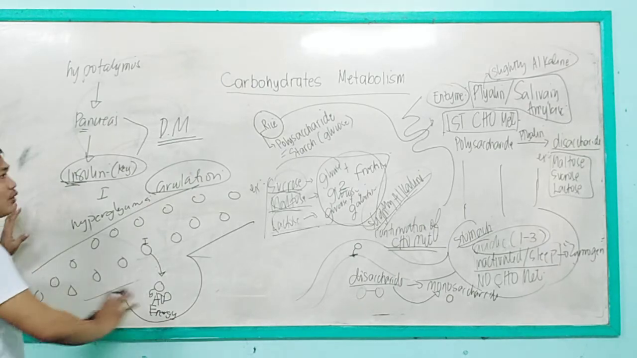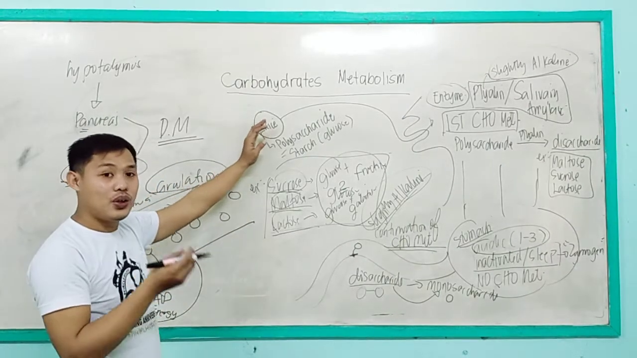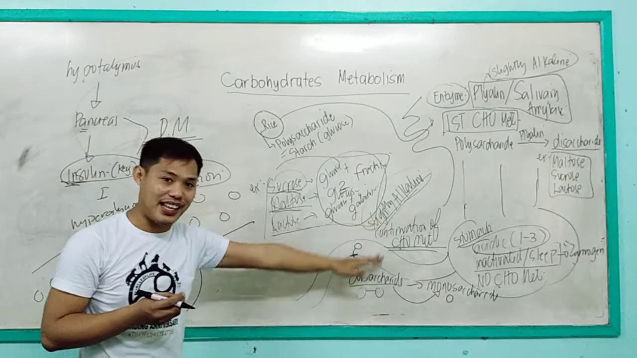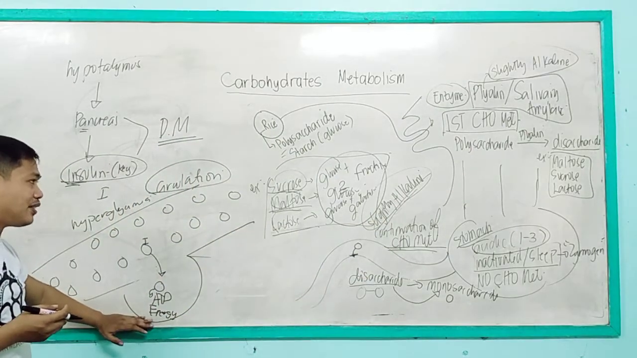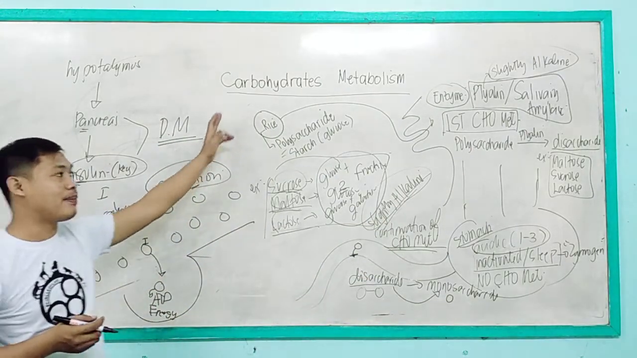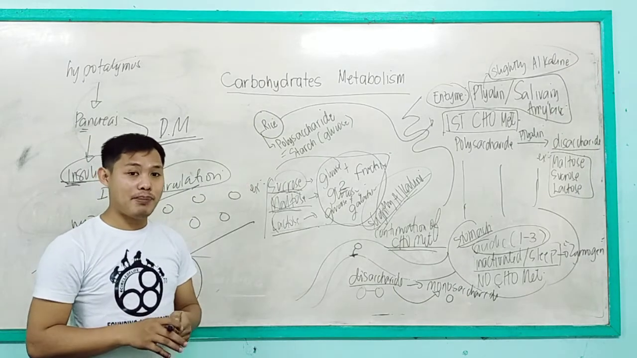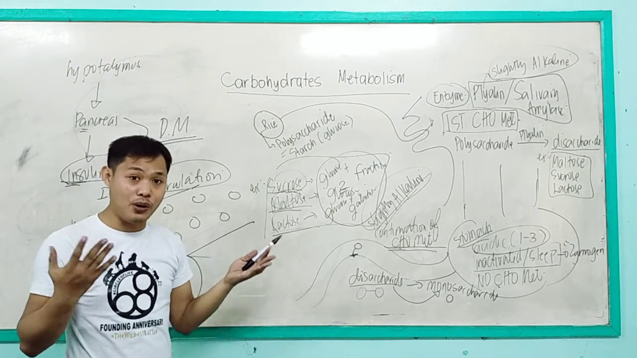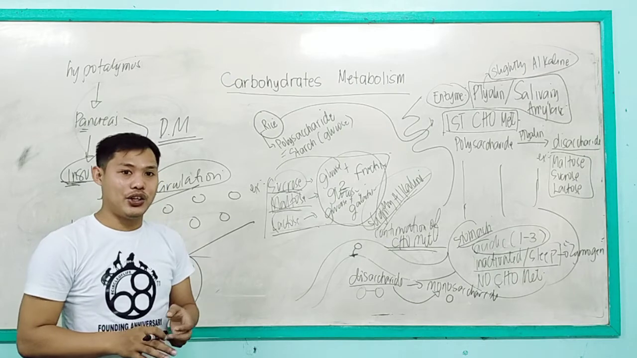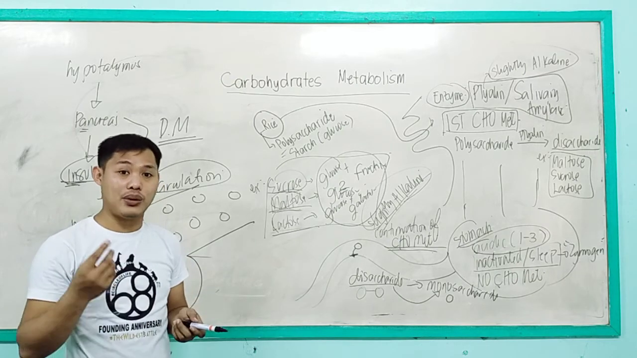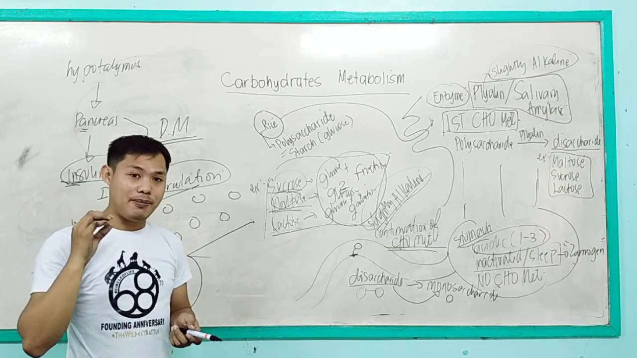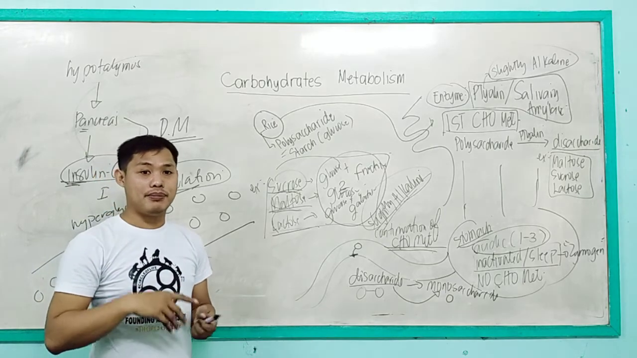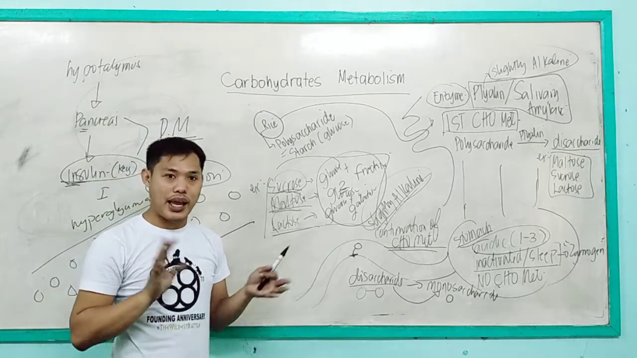Okay, so this is the whole process of how rice is converted into adenosine triphosphate, or energy, by means of carbohydrate metabolism. I hope you learned a lot, and I hope you have questions or clarifications later on. You can message me or drop me a message. Thank you and goodbye.